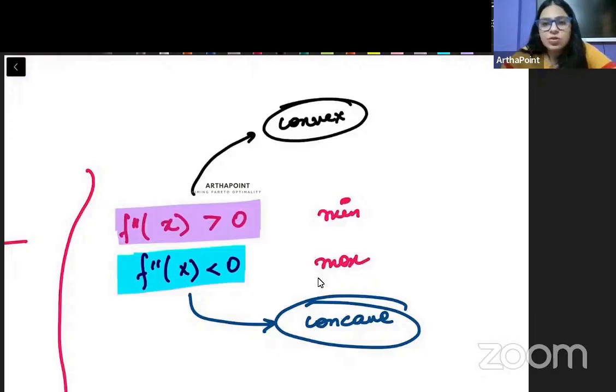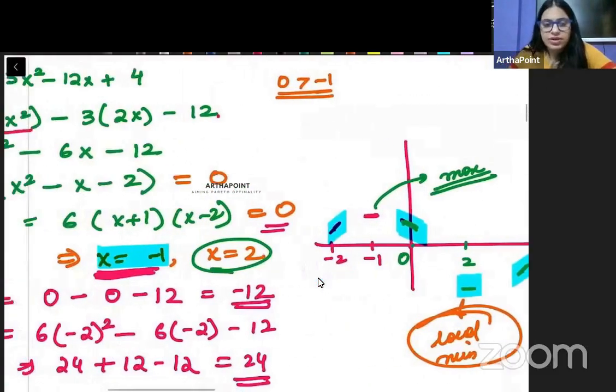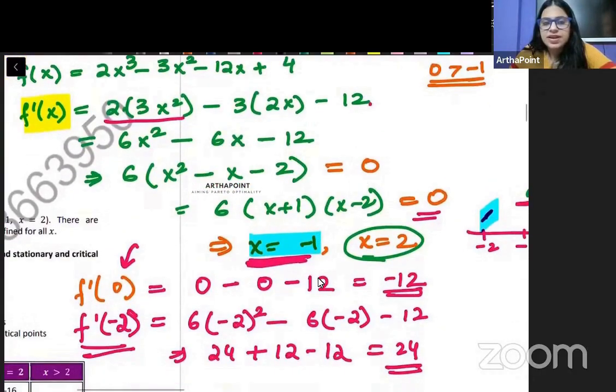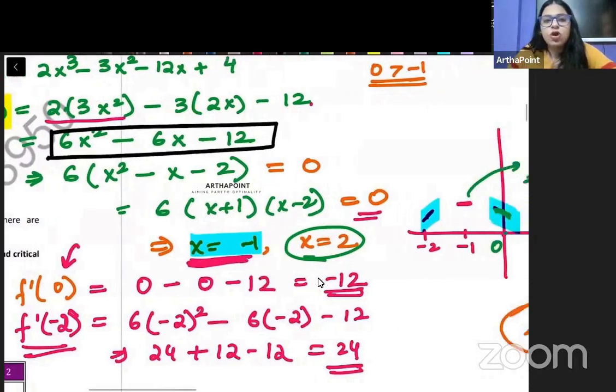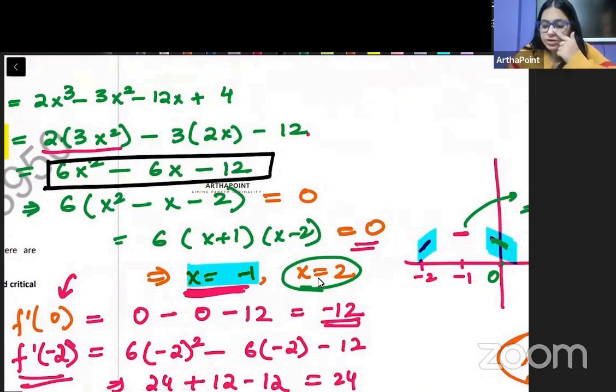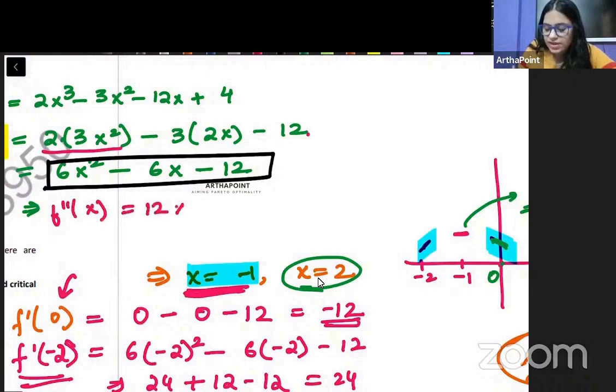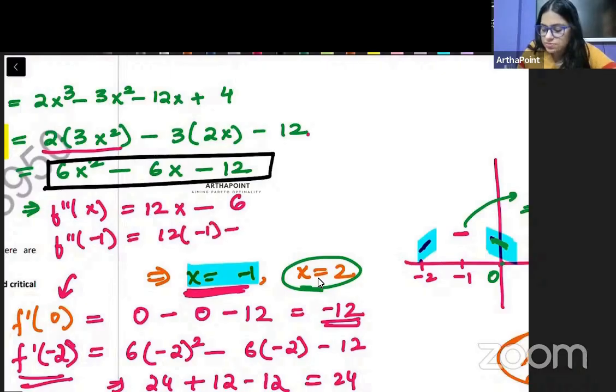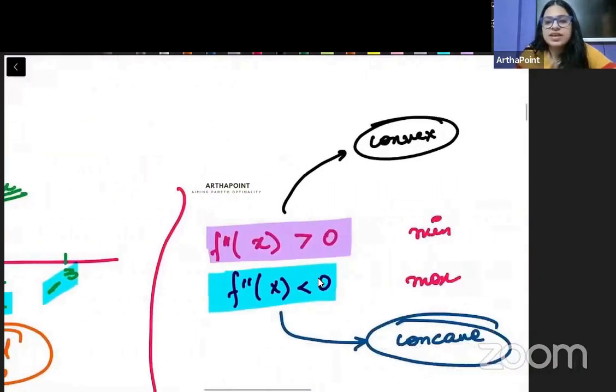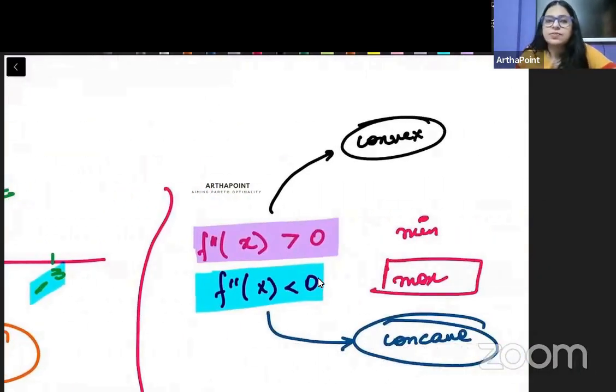So we can now go ahead and check. So let's come here. This is my f dash x. Now from f dash x I will try to find out f double dash x. If I just find this out, f double dash x will become 12x minus 6. And if I evaluate f double dash x at minus 1, I will get 12 into minus 1 minus 6. So I will get minus 18, which is negative. So if it is negative, then we know that it is a maxima.